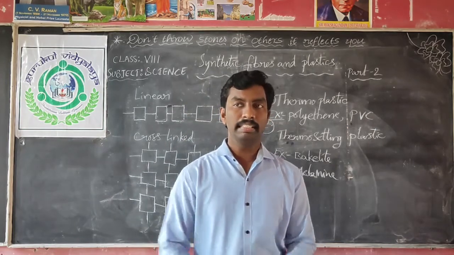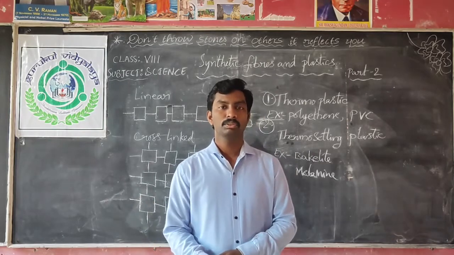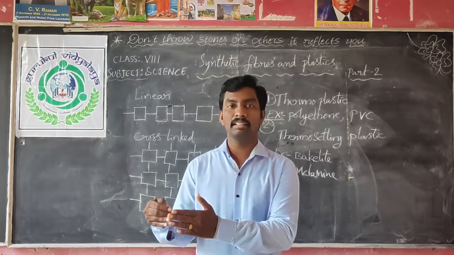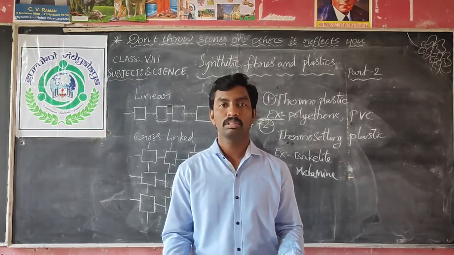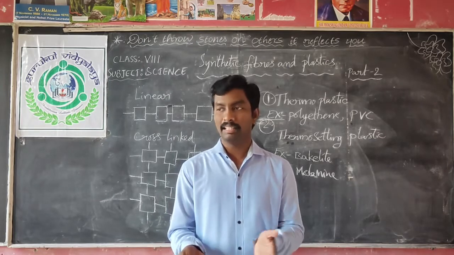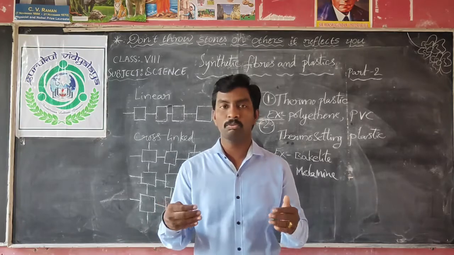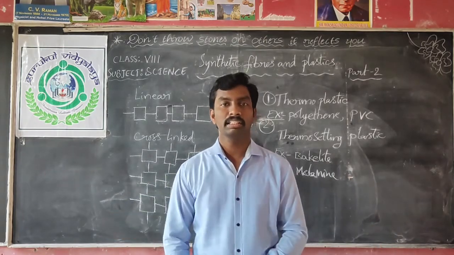Sometimes these polythene covers are clogging the drainage system. So during rainy season, what will happen? When they are clogged in the drainage, the water flow will not be clear. So the water will not flow easily. Then it will stop the water in the drains. Then the water flows outside the drain and it will fill the streets, in our streets.